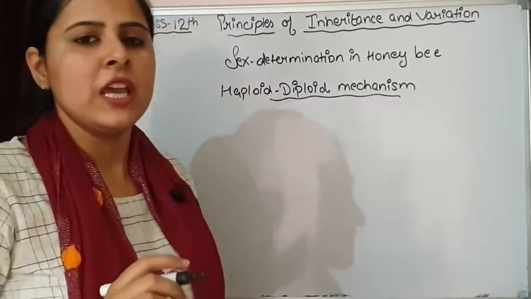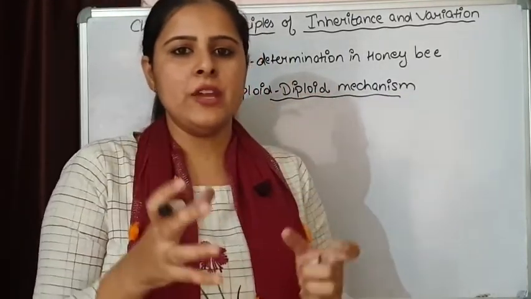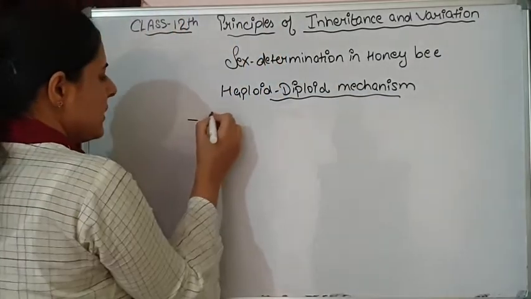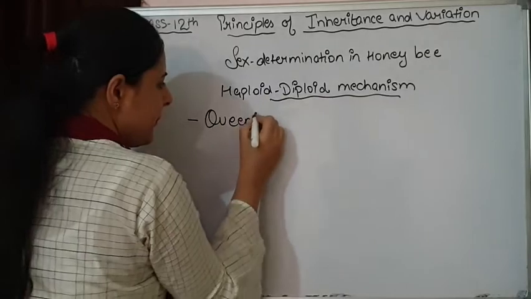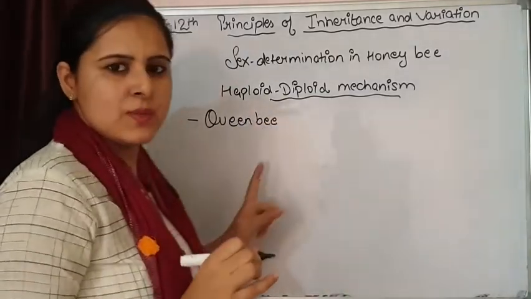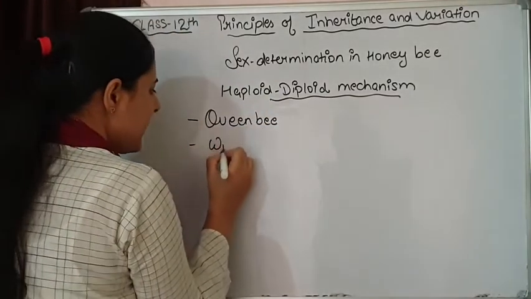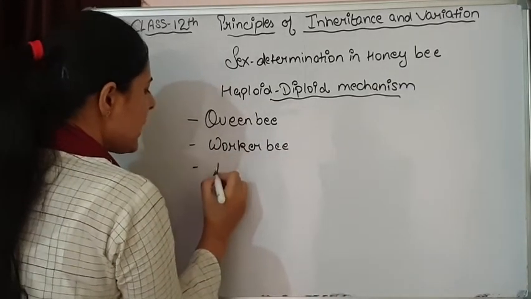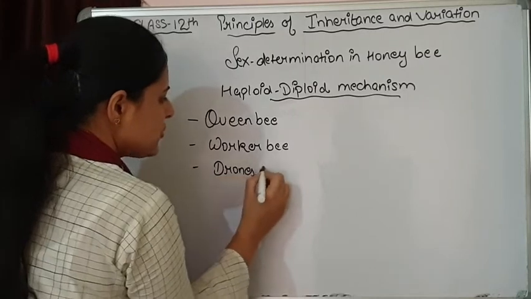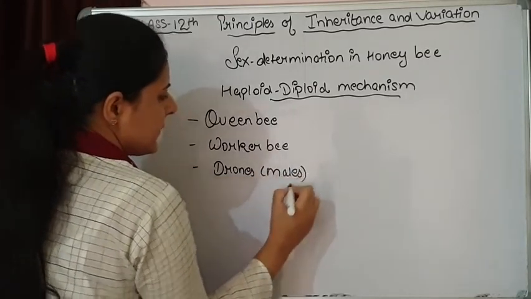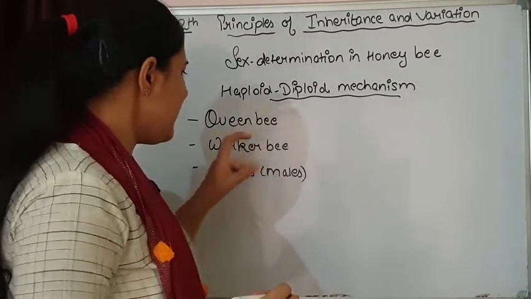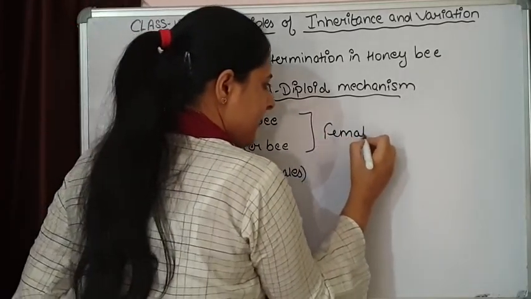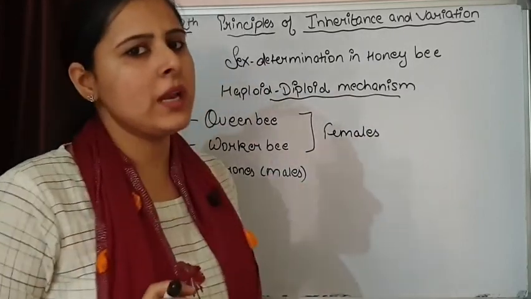What happens if we check out a beehive of a honeybee? Three different types of bees are surviving there. One is the queen bee, the bigger size bee, then worker bees are there, and the last ones are drones, and these drones are males. The queen bee and the worker bee are females, and the drones are males.